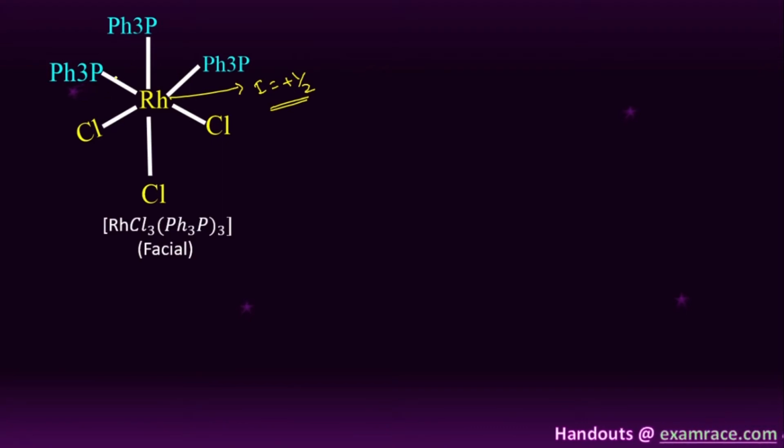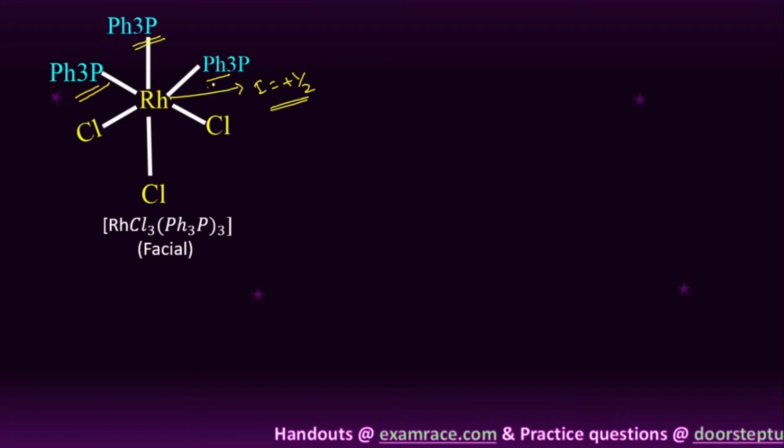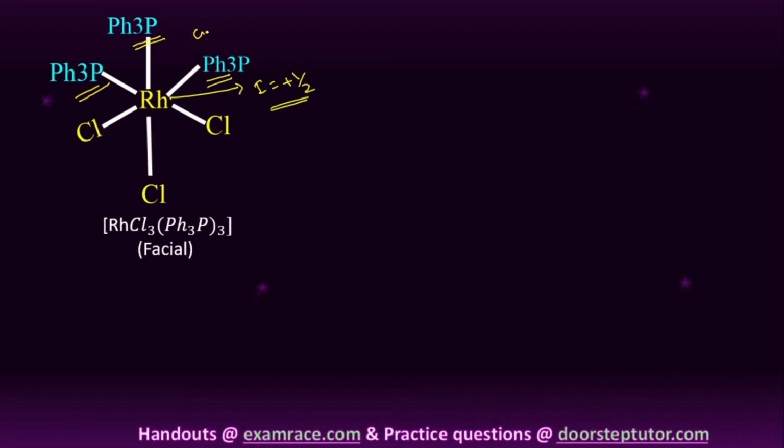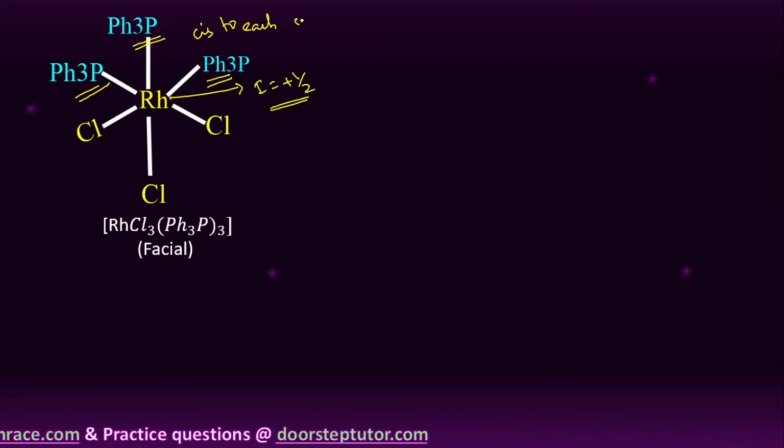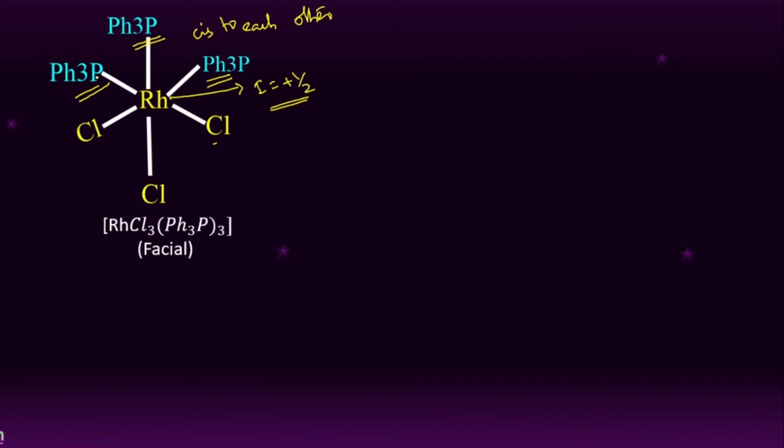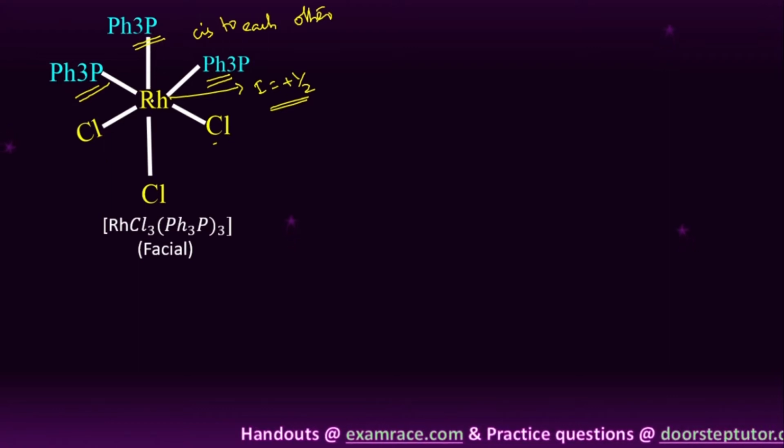In this structure, all these triphenyl phosphine ligands are cis to each other. So don't think about chloride, students. Here we are focusing only on the phosphorus atoms, not the chlorine atoms, and phosphorus is attached to the rhodium. So we will focus only on these two.